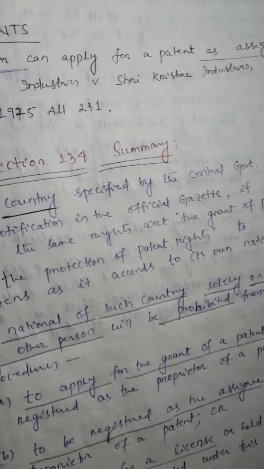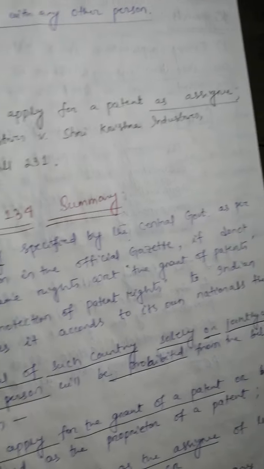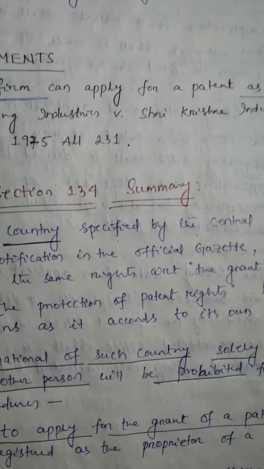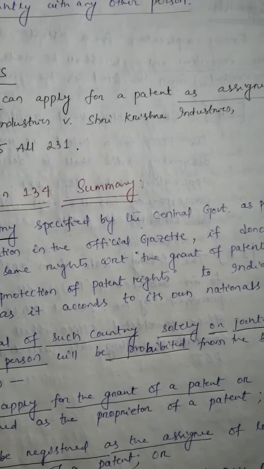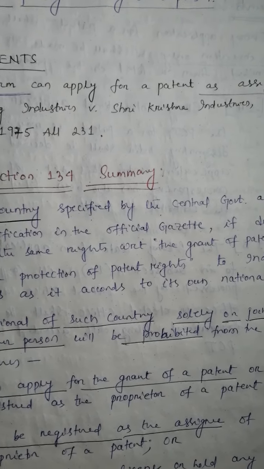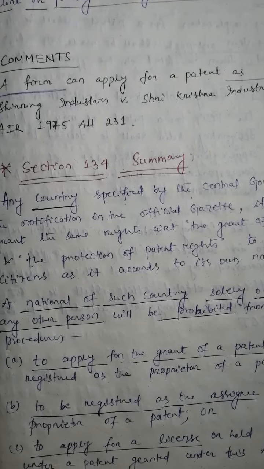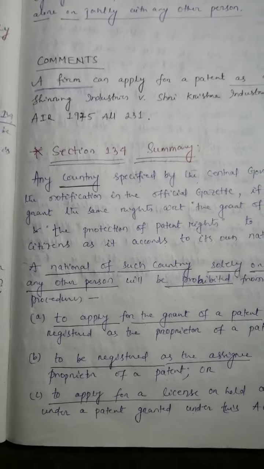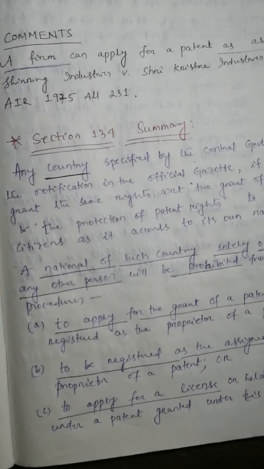Okay, that means actually section 134 just explains the meaning of reciprocity. That means if a particular country is not giving Indian citizens the patent rights and the protection regarding the grant of patents and the protection of patent rights, but it is providing all the rights to its own citizens, then we have made a law that for the nationals of such a country, we have prohibited some procedures.